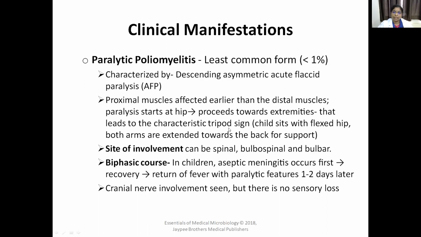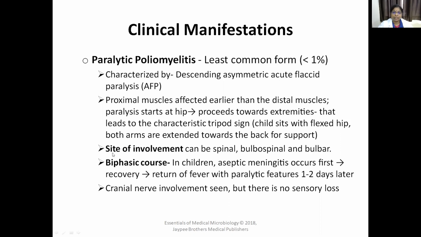That is called the tripod sign. As for the site of involvement, the poliovirus can attack the spinal region, the bulbospinal region, or the bulbar region.